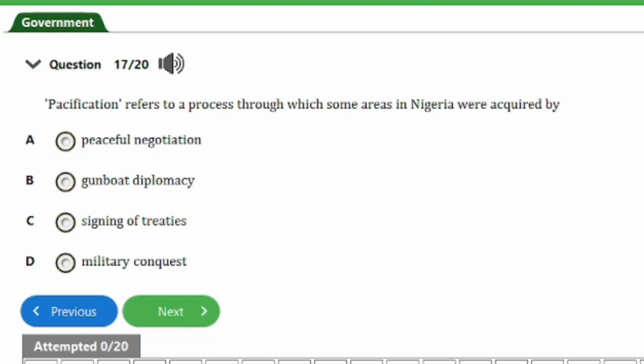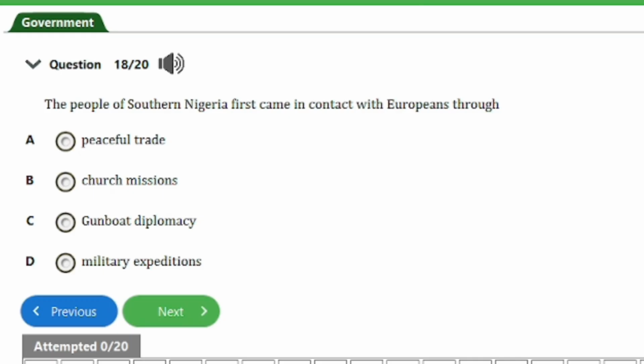Alright guys, we have here question number 17. It says, pacification refers to a process through which some areas in Nigeria were acquired by A. peaceful negotiation, B. gunboat diplomacy, C. signing of treaties, D. military conquest. So guys, the answer to this question is option D here, that's military conquest. And that's it for this question. Let's head on to the next one, guys.